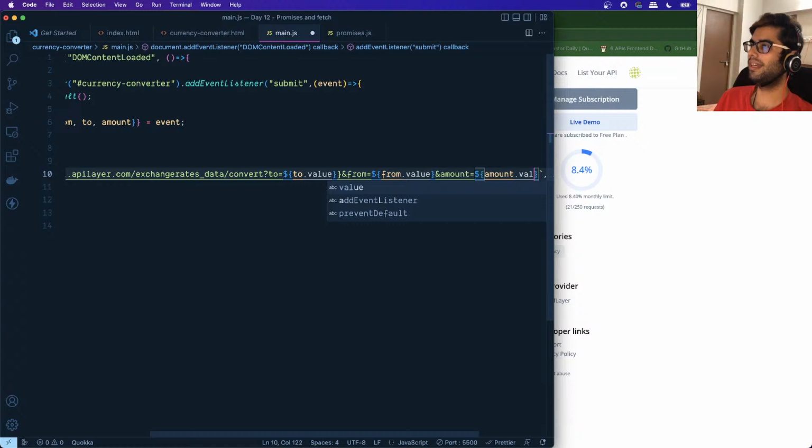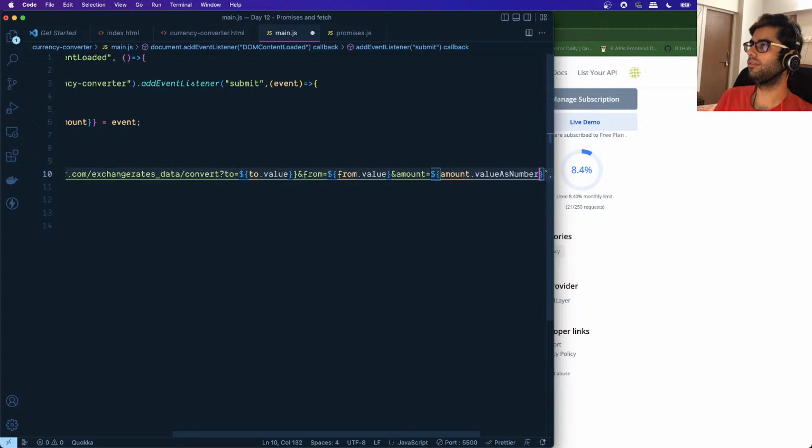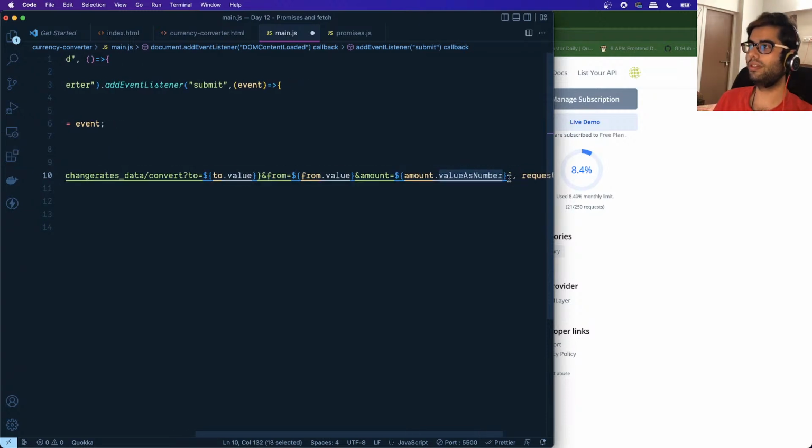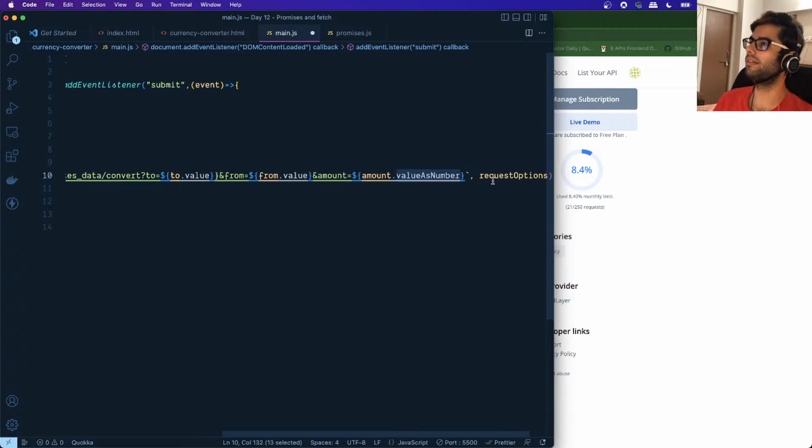So we can directly say valueAsNumber. So instead of explicitly getting the value as a string and then calling parseInt, we can avoid all of that, and we can make use of this property known as valueAsNumber. It will convert that string into a number. So we no longer need to call the parseInt function, right?